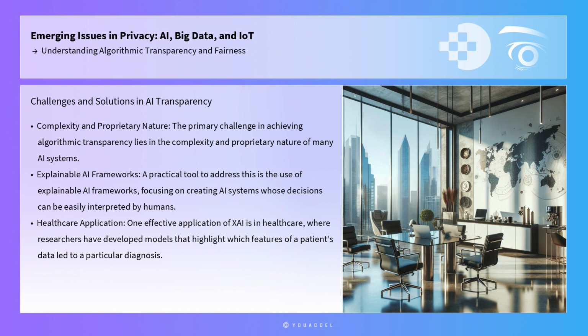The primary challenge in achieving algorithmic transparency lies in the complexity and proprietary nature of many AI systems. A practical tool to address this is the use of explainable AI frameworks. XAI focuses on creating AI systems whose decisions can be easily interpreted by humans. One effective application of XAI is in the healthcare industry, where clear understanding of AI-driven diagnostic tools is essential. For instance, researchers have developed models that highlight which features of a patient's data led to a particular diagnosis, providing transparency and allowing healthcare providers to trust and verify AI recommendations.